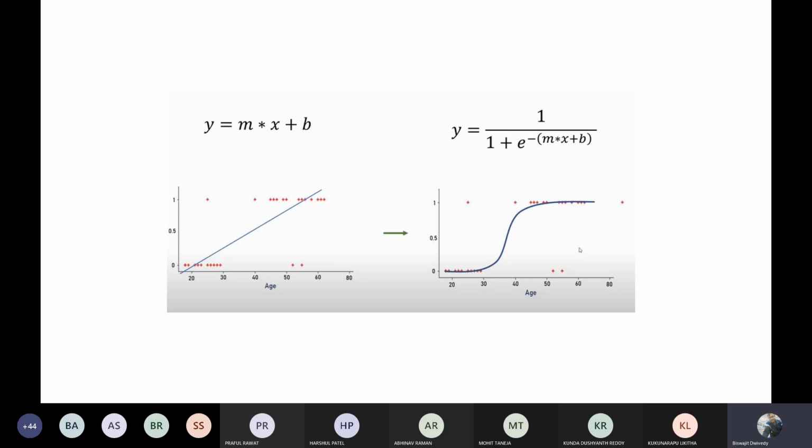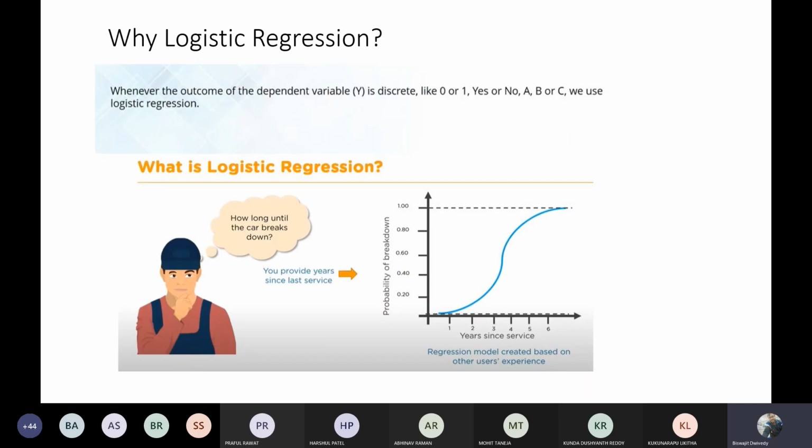Regression in the specific sense is used for prediction, and logistic regression is used for classification, but the name regression is given because the input argument is this mx + b, or you can say mx + c, straight line. I'll be showing you some examples where we are going to use logistic regression.